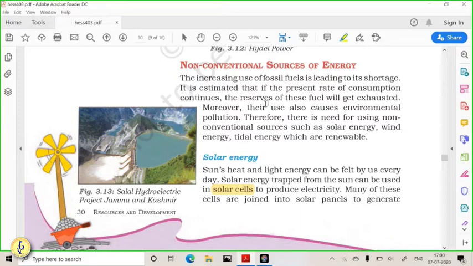Non-conventional means recently we have found or recently we have developed for the purpose of producing the electricity. So we have solar energy, we have wind energy, we have nuclear energy, we have tidal energy. So these are the non-conventional sources of energy. This question can be asked in a prelim as well. Which of the following are the conventional and non-conventional sources of energy? Type of question can be asked.